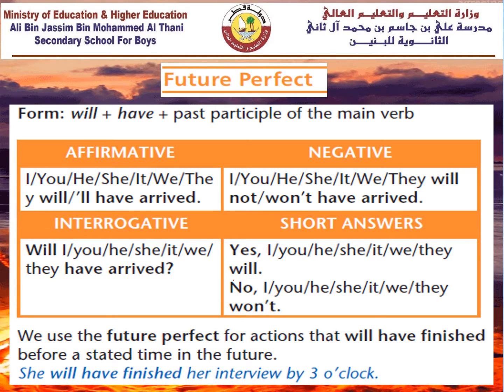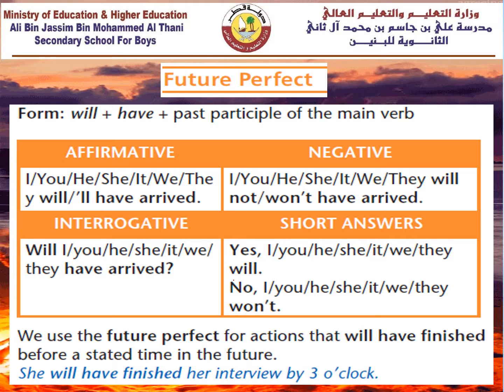In negation, we focus on putting not after will, or making the abbreviated form, which is won't, will not, have plus past participle. For the interrogative, we start with will plus the subject plus have plus past participle. If the answer is yes, we should start with the subject after yes, then will. And if it is no, we follow no with the subject, then won't.